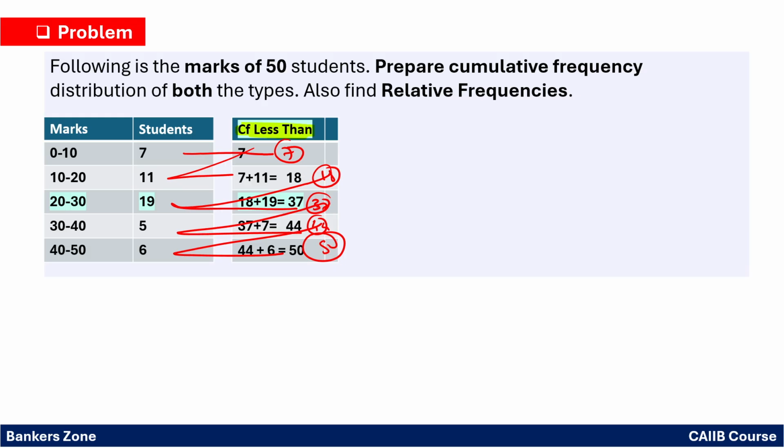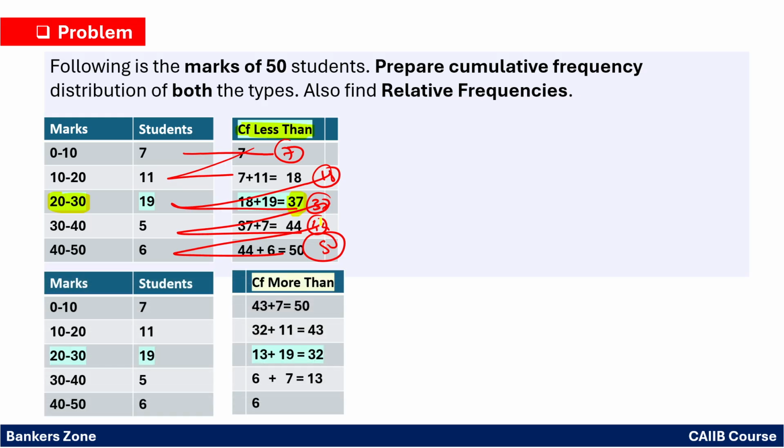Simply you have to add, right? Now they can ask you what is the cumulative frequency less than for class 20 to 30. So the answer will be 37, right? Next, how to find the cumulative frequency more than? To find the cumulative frequency more than, we have to start from the higher value. More than means higher value. So from 40 to 50, that is the higher class we have to start with, right? That means from the bottom we have to start.